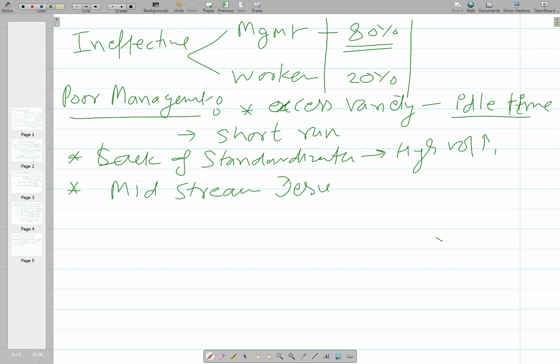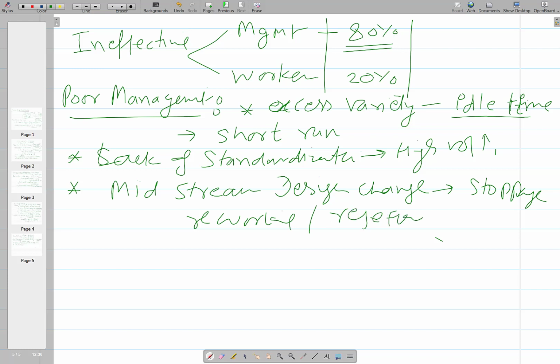Due to inefficiency, design changes are needed in between during the manufacturing itself, which leads to stoppage, and then reworking, many rejections, or just throwing things away as waste.